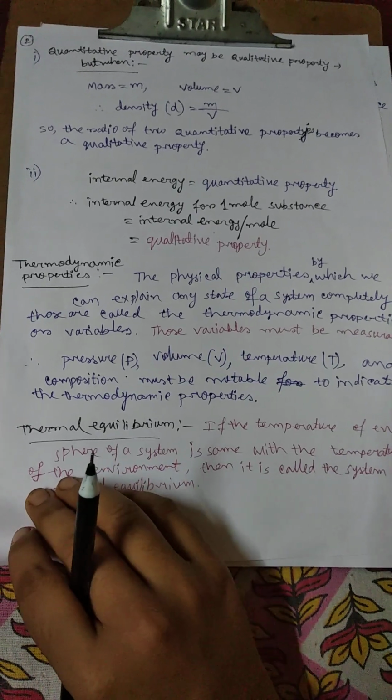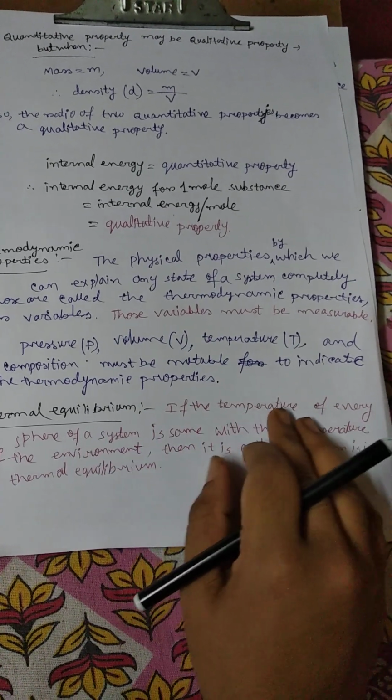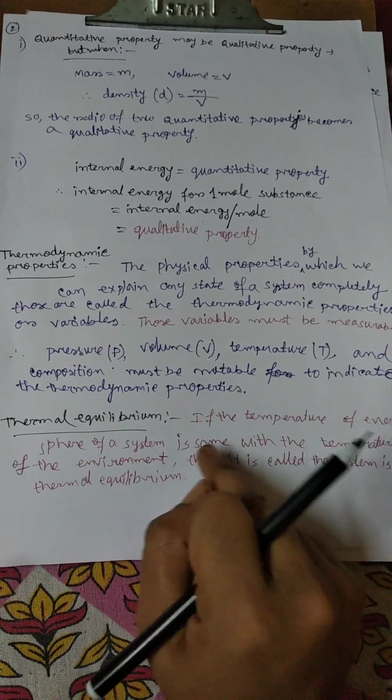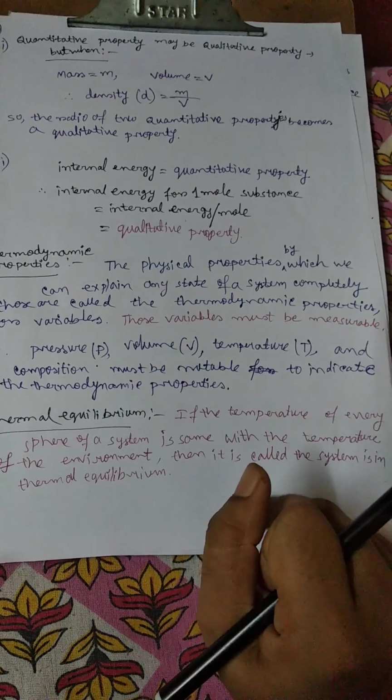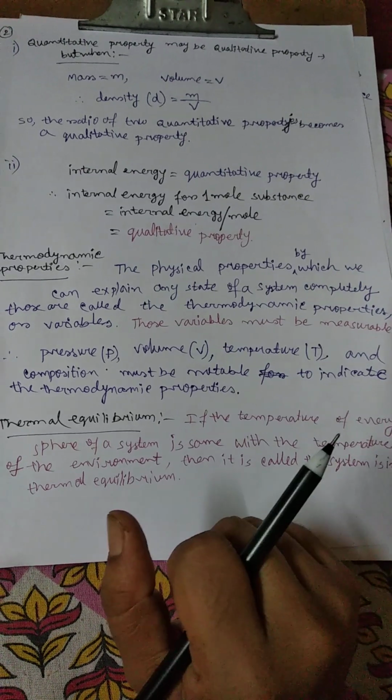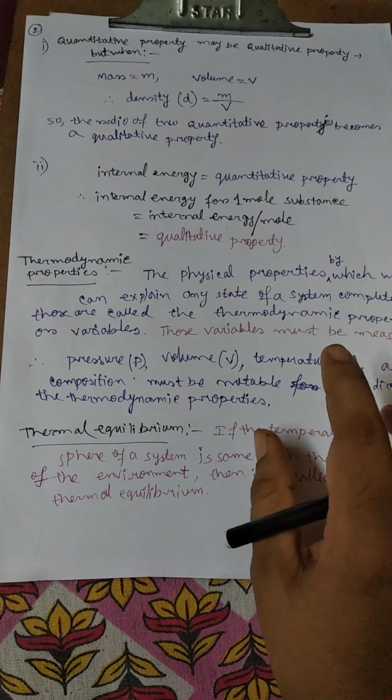Now, thermal equilibrium. If the temperature of every sphere of a system is the same as the temperature of the environment, then the system is said to be in thermal equilibrium.